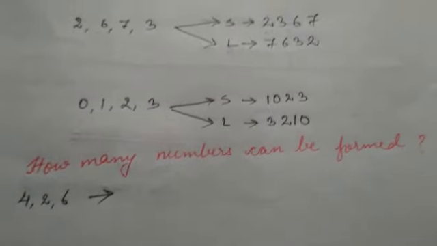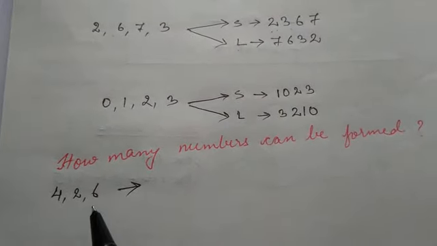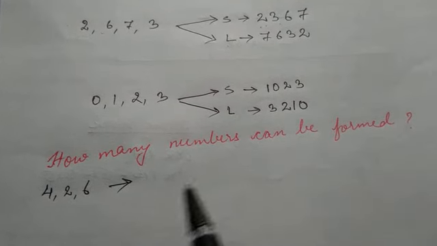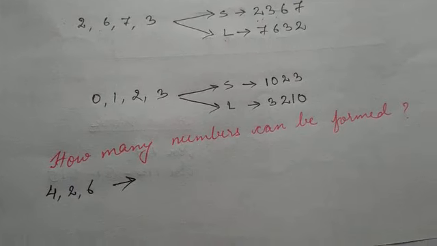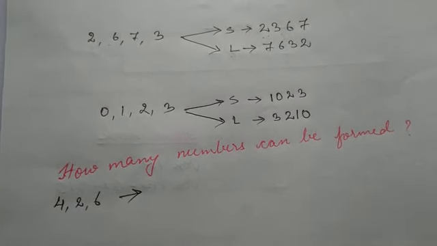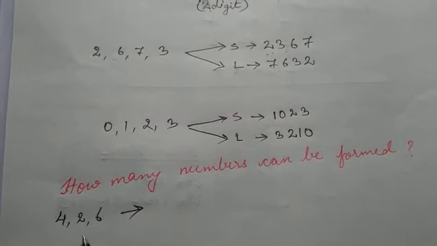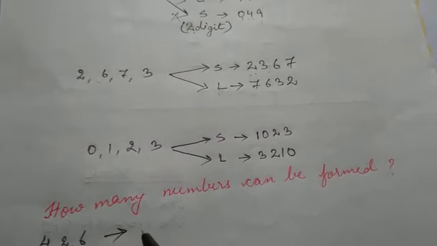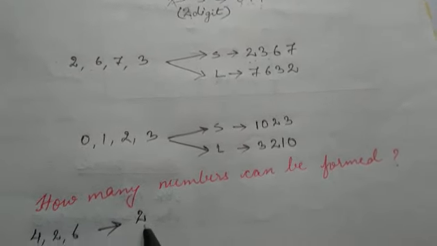Now our next question is, how many numbers can be formed using these digits? Let us see how we can form them. We have 4, 2 and 6, and we have to find all the possible numbers. Let us start in ascending order, with 2. Let us put 2 in the hundreds place.